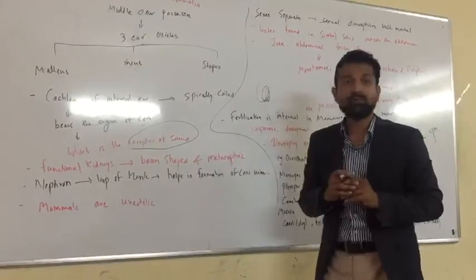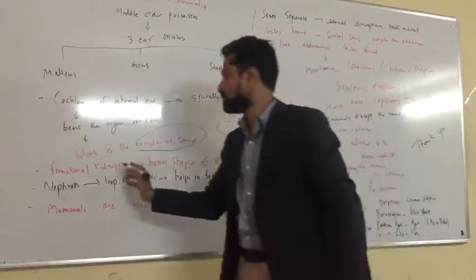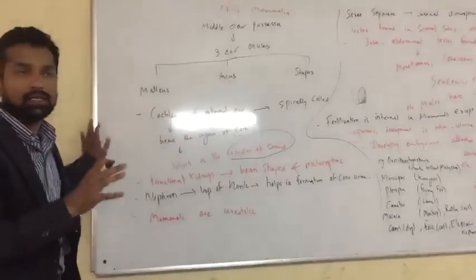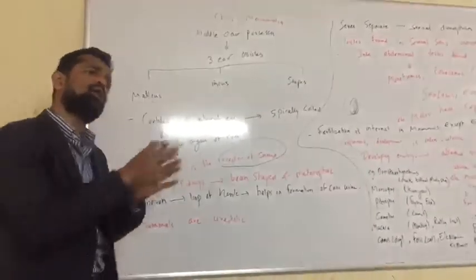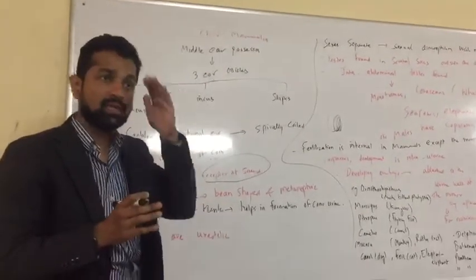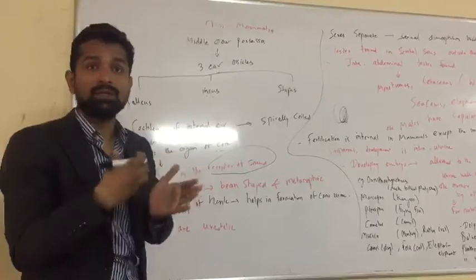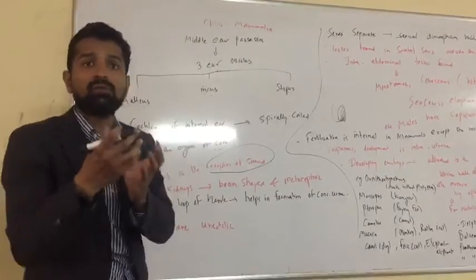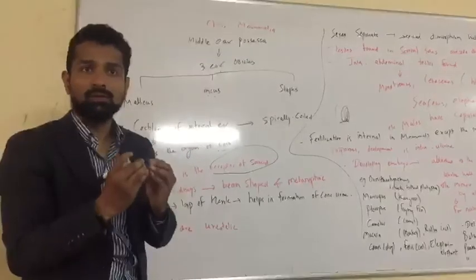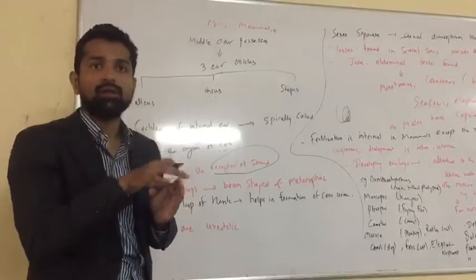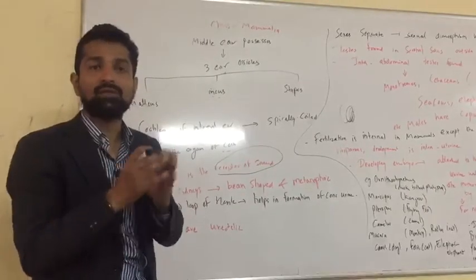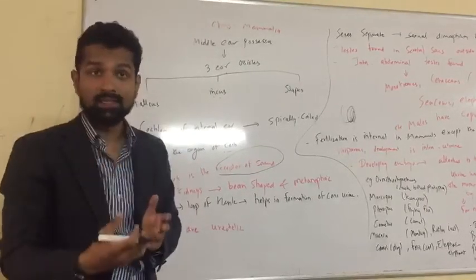Now we will move to another feature, which is called functional kidneys. We find that in Mammalia all the animals have well developed kidneys. As we have seen in animal diversity, different types of kidney development were seen. Small animals have mesonephric, and in animal diversity 1, they do not have kidney but have a renal portal system.